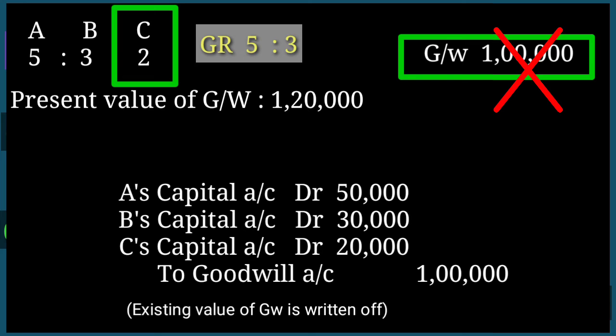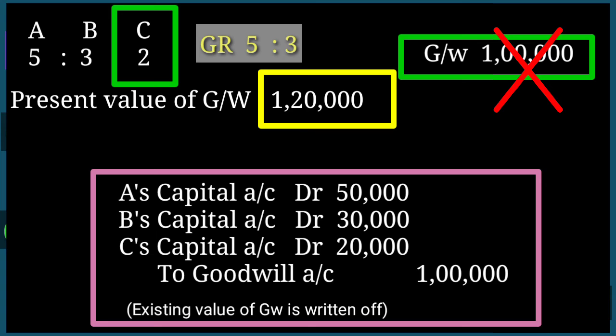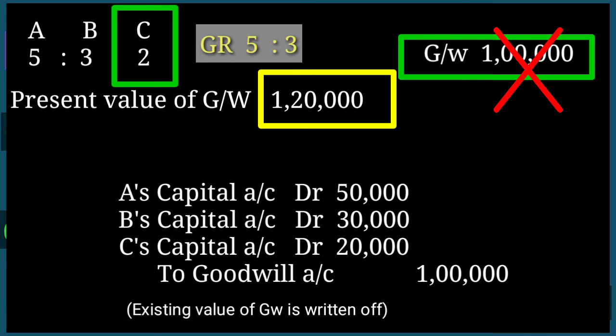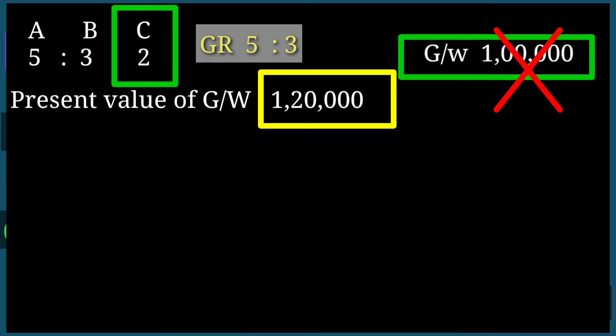Then what is the present value of goodwill? Here 1,20,000 is the present value. Now we need to adjust the retiring partner's share in the present value of goodwill to his capital account. We need some space here, so I will clear this journal entry. This is the journal entry related to the write off of goodwill.